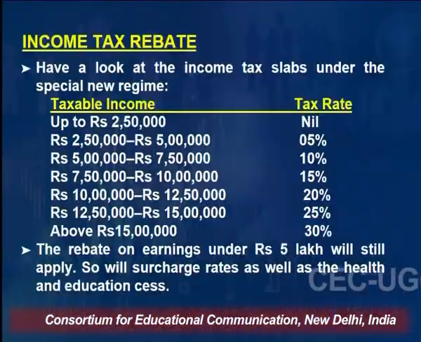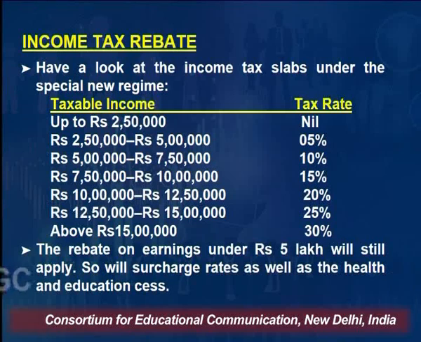No, it is not the case. First 2.5 lakh rupees of income, no tax. From 2.5 to 5 lakh rupees, only 5%. From 5 to 7.5 lakh rupees, only 10%. From 7.5 lakh to 10 lakh, on the additional income above 7.5 lakh, the individual will be paying 15% tax. From 10 lakh to 12 lakh 50,000 rupees, the rate of tax is 20%. 12.5 to 15 lakh rupees, the rate of tax is 25%. And income above 15 lakh will be charged at the rate of 30%.